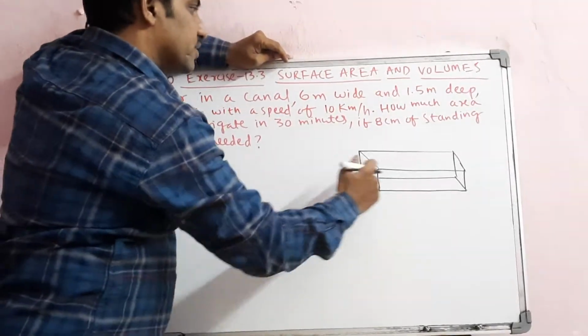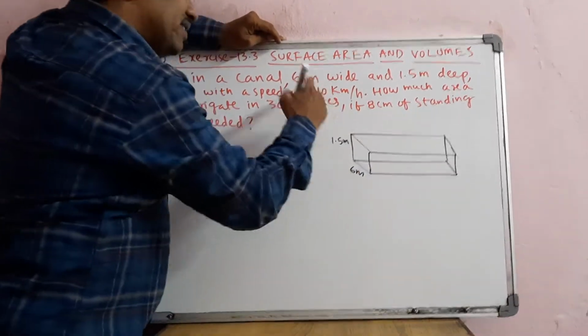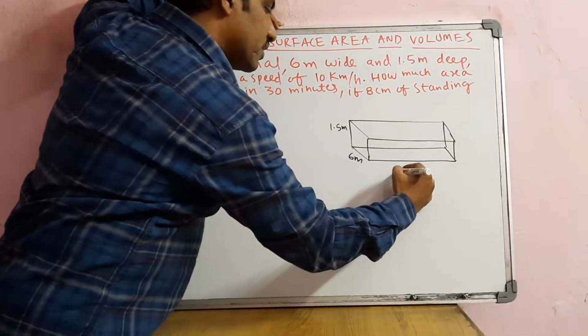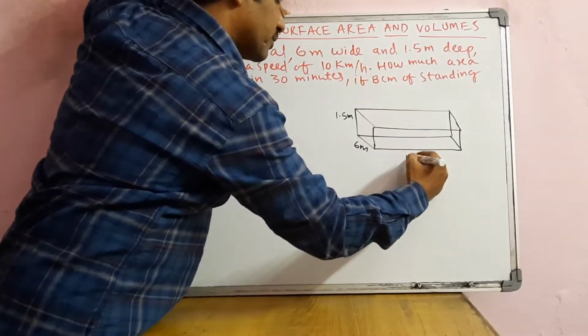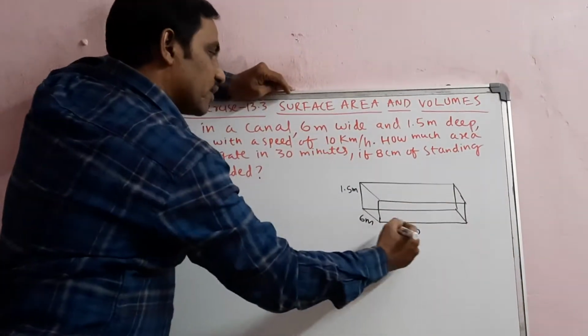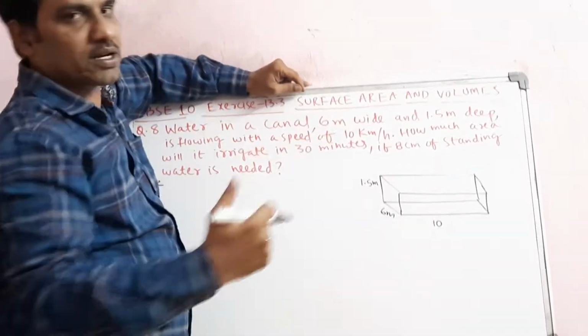The breadth is 6 meters and height is 1.5 meters, and the length is given in kilometers per hour. So it depends on time: if you take 2 hours, then it will be 20 kilometers, like that.